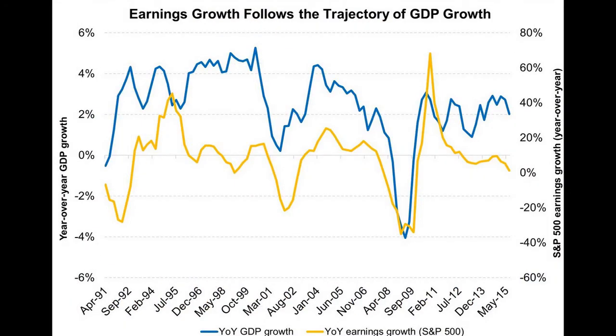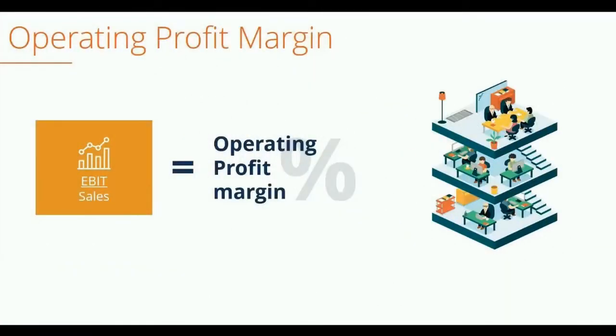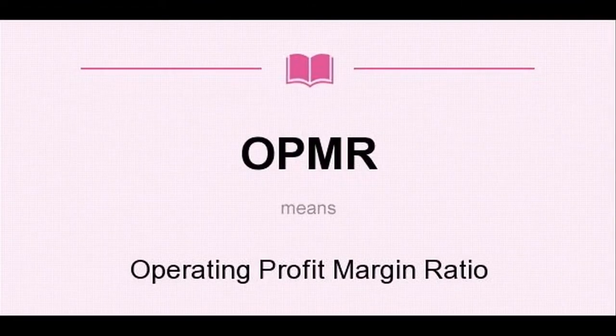Operating profit margin, OPM. The OPM shows operational efficiency and pricing power. It is calculated by dividing operating profit by net sales.